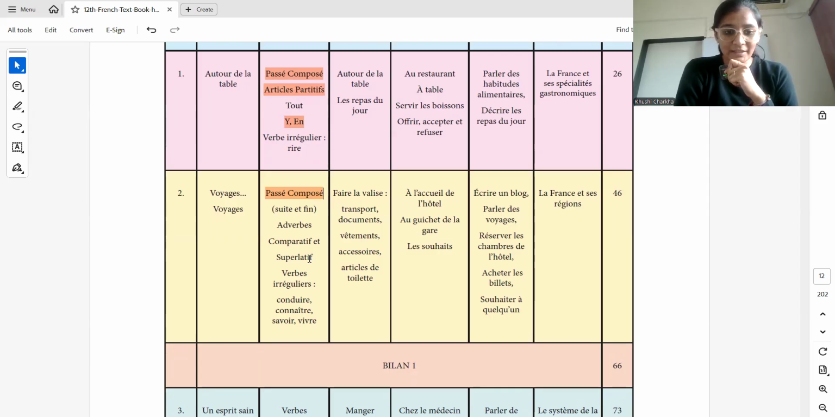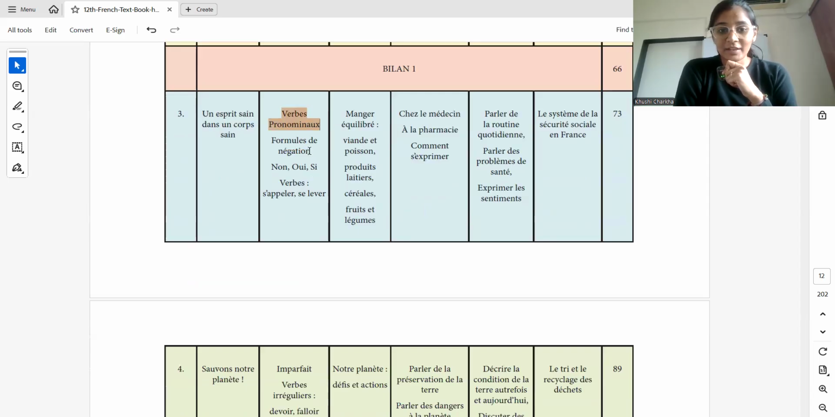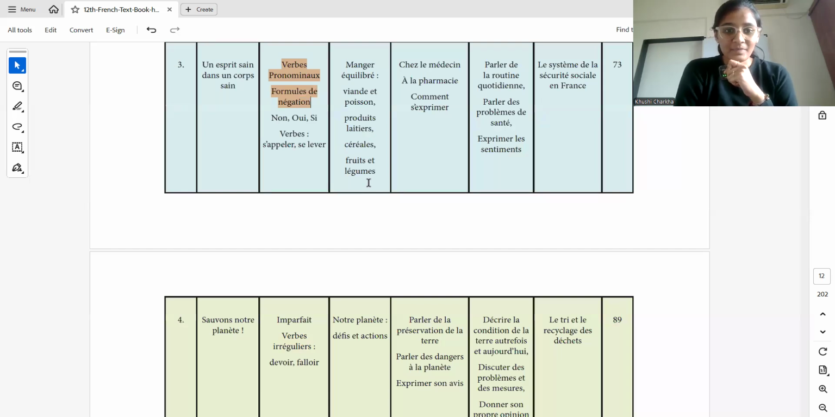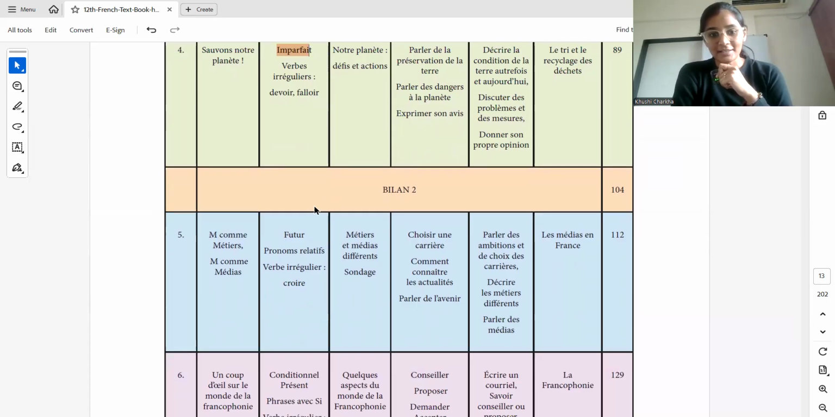Adverbs, superlative, comparative. Yes. Irregular verbs again, we have it. Then pronominal verbs. Pronominal verbs not only in present tense, but in all the tenses, you should know how to conjugate it. So it is important. Then formula of negation, rien, jamais, nothing, never. So this is important. We know C is fine. Imparfait, again on priority. Irregular verbs, you will make a list.